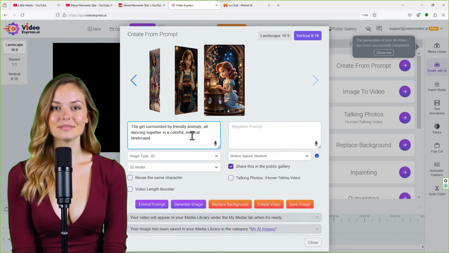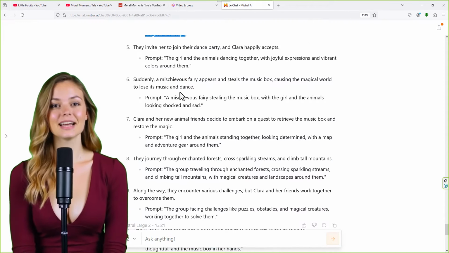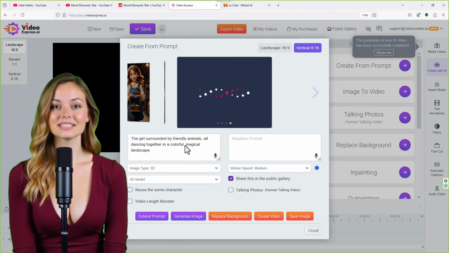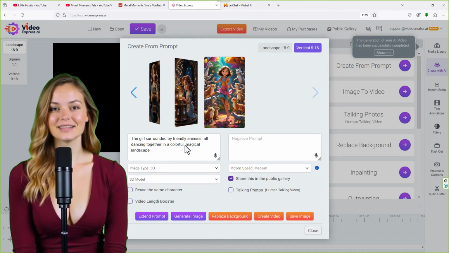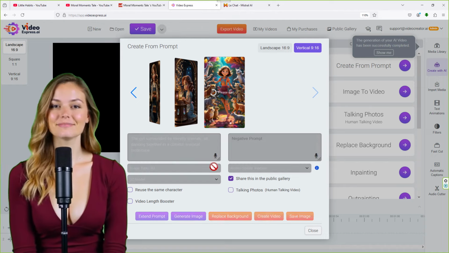I'm going to do the 4th visual, generate an image. And now I'm going to show you the 5th visual. That's how easy it is. Just copy, paste, and you've got everything ready. You don't need to think about it. This is so good, guys, isn't it? I'm going to create a video, right?